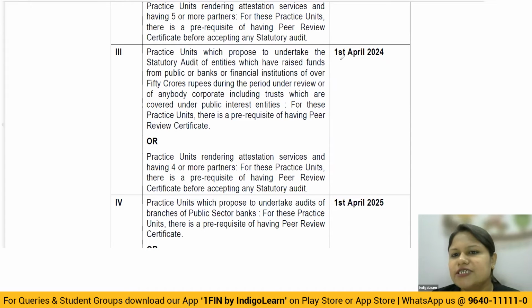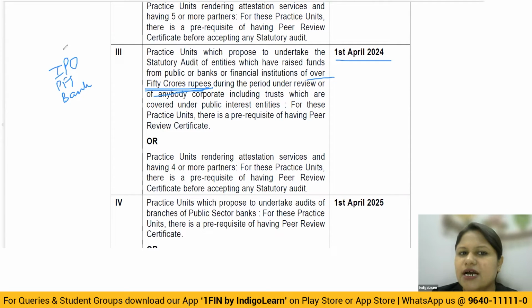Then from 1st April 2024, they're telling that every body corporate which is either raising public money, that is IPOs, or going up for borrowings from PFIs or banks, and the amount is over 50 crores, that is more than 50 crores during the year under review. So if an IPO is there, or you're taking borrowings and loans from banks and financial institutions of more than 50 crores, and you are going to conduct that particular entity's audit, then obviously you have to have a peer review certificate. Otherwise you'll not get the audit.